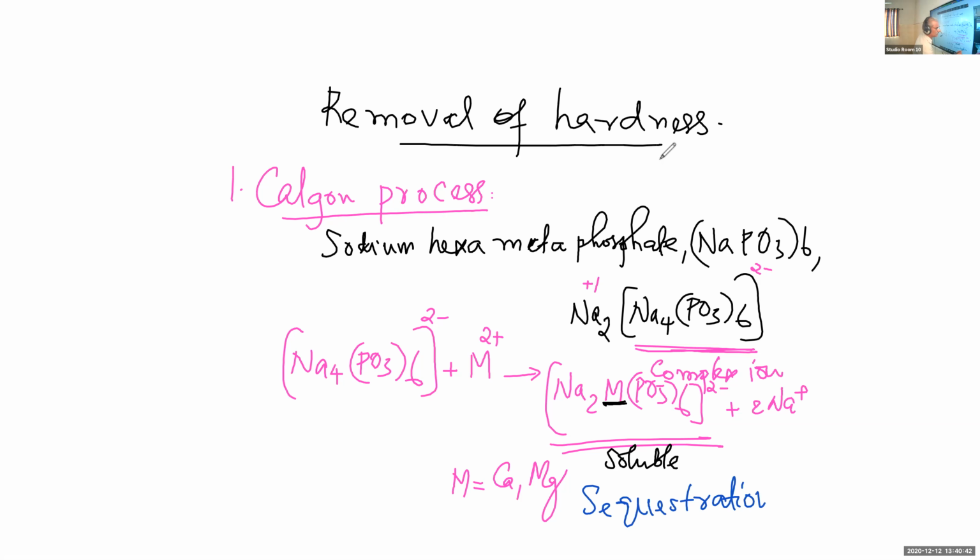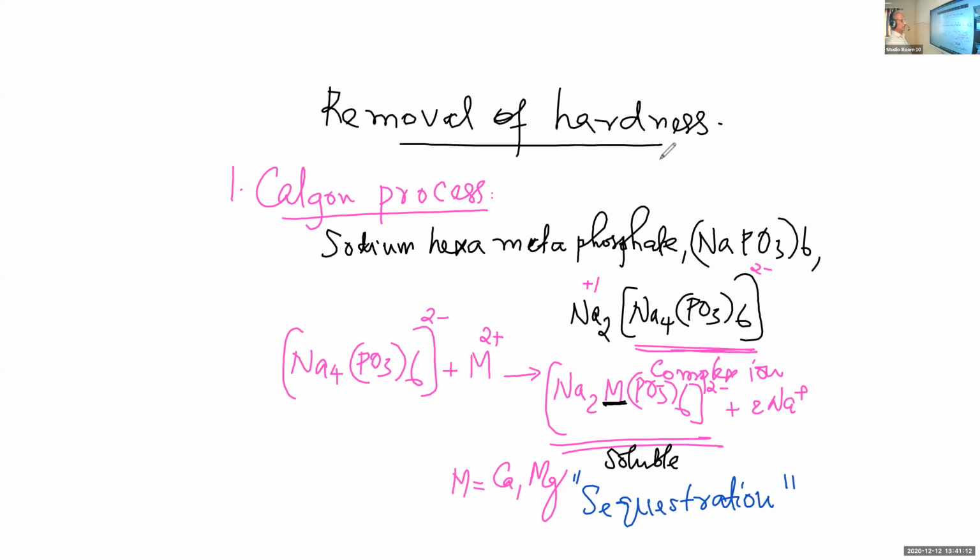Sequestration means the blocking process. It is called sequestration, that is, blocked, trapping, or blocking, prevention. So calcium and magnesium ions are sequestrated. They are blocked as soluble complexes, and the soluble complex cannot react with the soap. The process is called the sequestration process.